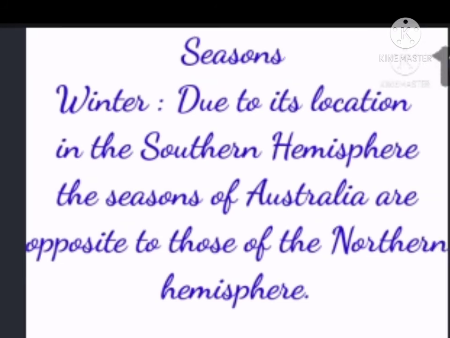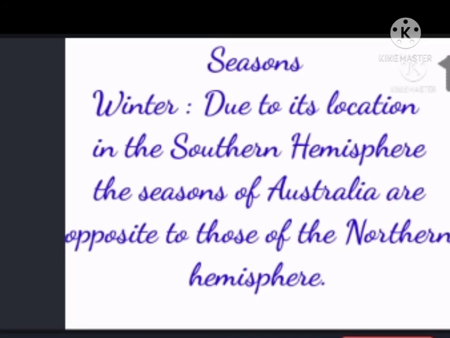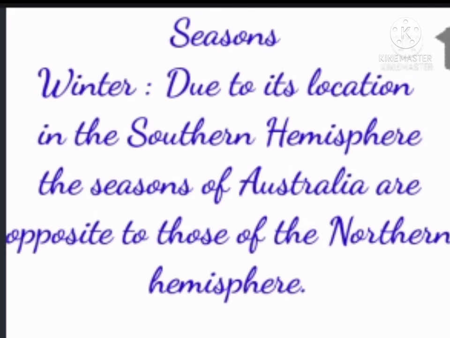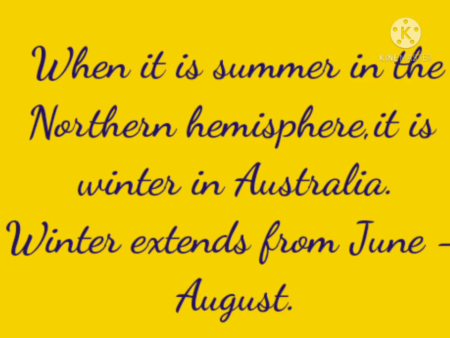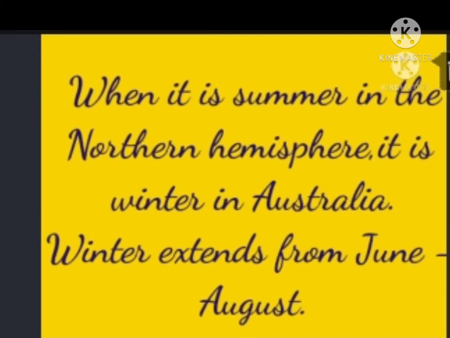Then the seasons. Winter season. Due to its location in the southern hemisphere, the seasons of Australia are opposite to that of the places that are there in northern hemisphere. When it is summer in northern hemisphere, it is winter in Australia. This winter in Australia extends from June to August.